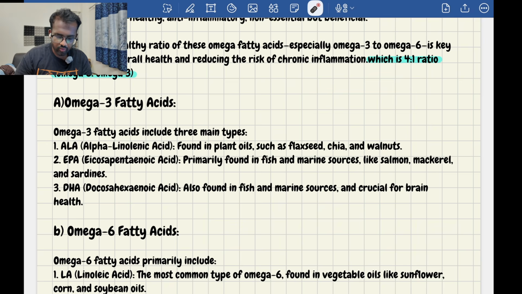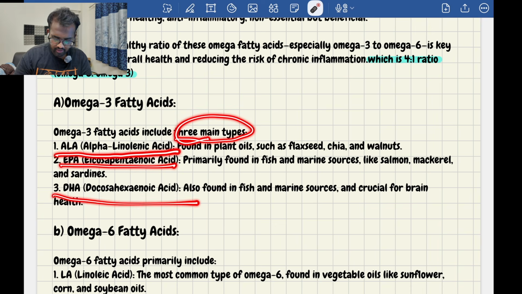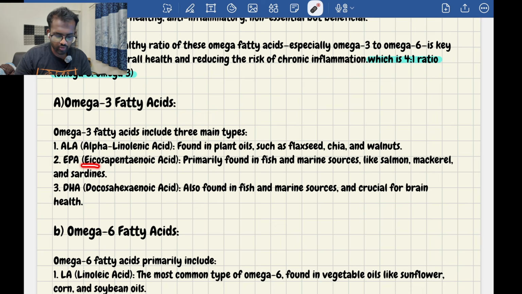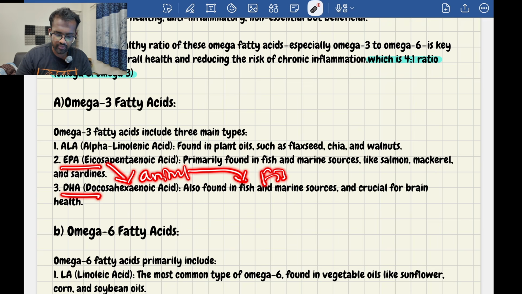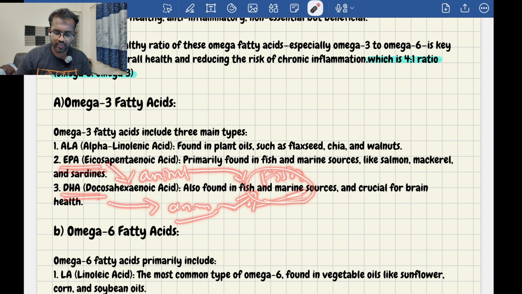Then we discuss omega 3. What are the omega 3s? In omega 3, there are 3 main types: alpha linolenic acid, EPA, and DHA. EPA is eicosapentaenoic acid, DHA is docosahexaenoic acid. First, we'll discuss ALA, alpha linolenic acid, found in plant oils such as flax seeds, chia seeds, nuts, etc. And we have EPA and DHA. These two are majorly found in animal sources, especially in fish. Remember this, very, very important. EPA and DHA will be found in animal sources, in higher quantity in fish and marine sources. Very, very important. Okay.